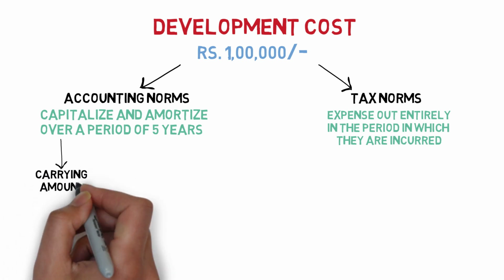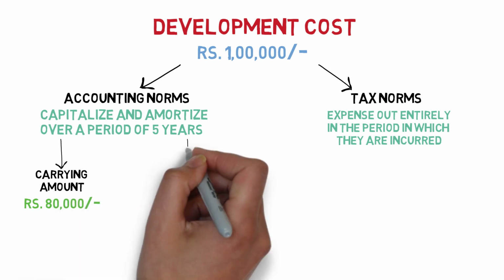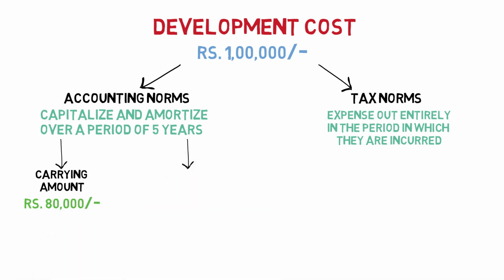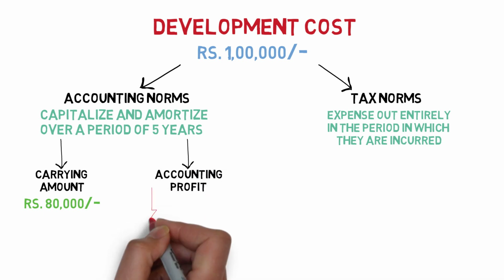Now due to this, the carrying amount would be 80,000 and the accounting profit would decline by 20,000 rupees.